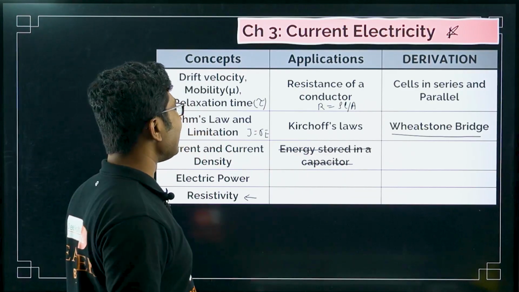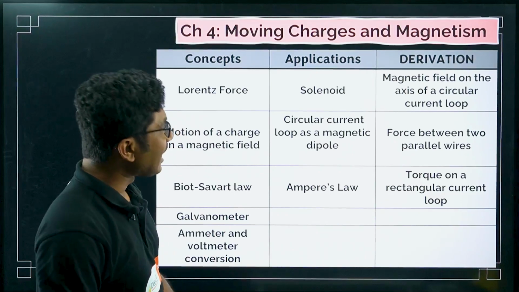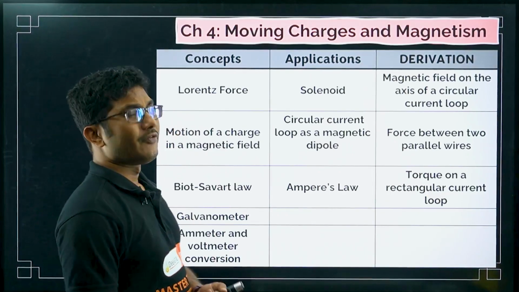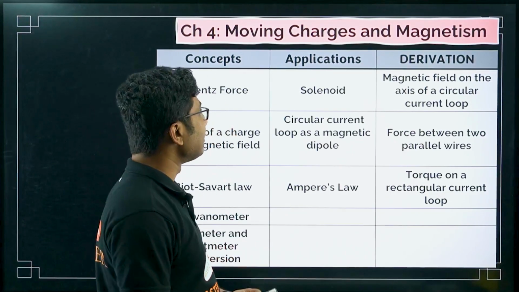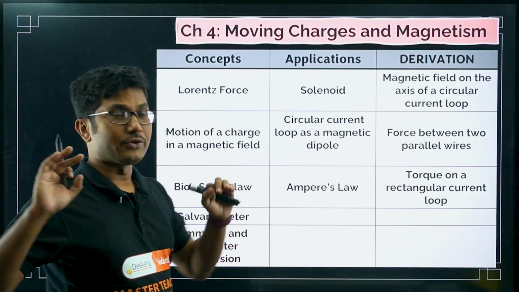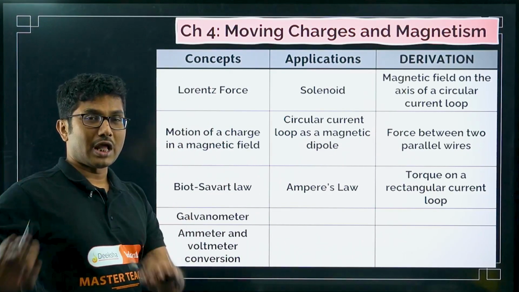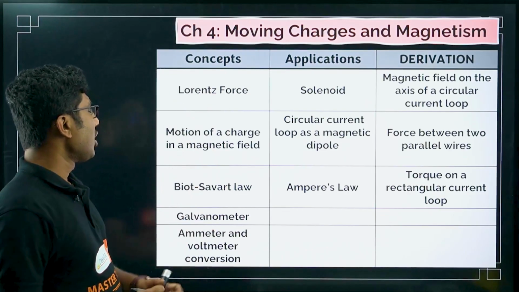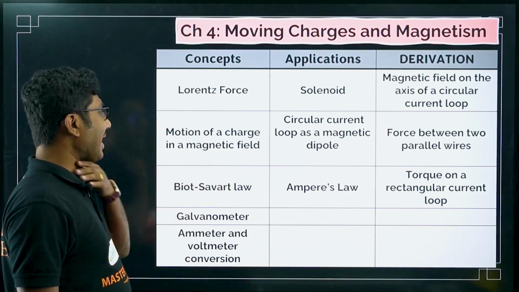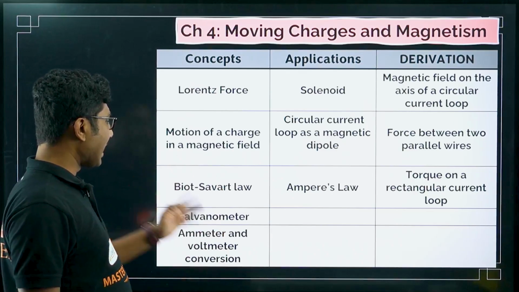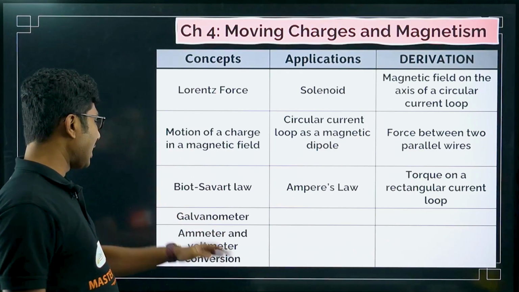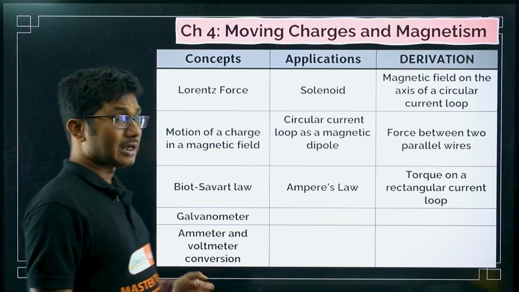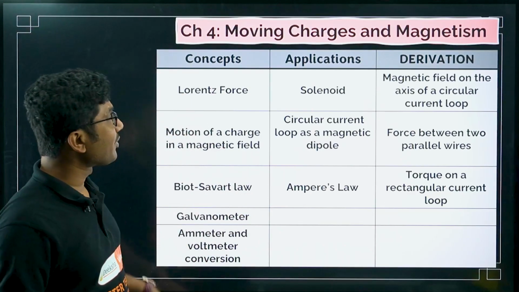This is a very, very, very important chapter. Next is moving charges and magnetism. This is also a very important chapter, you cannot skip it. This is also for all types of students. So the first 4 chapters are recommended for all types of students, no matter what you are studying. Right, Lorentz force, motion of a charge in a magnetic field, Biot-Savart law, galvanometer, ammeter to galvanometer and galvanometer to ammeter conversion. So these are all the important concepts from this part.